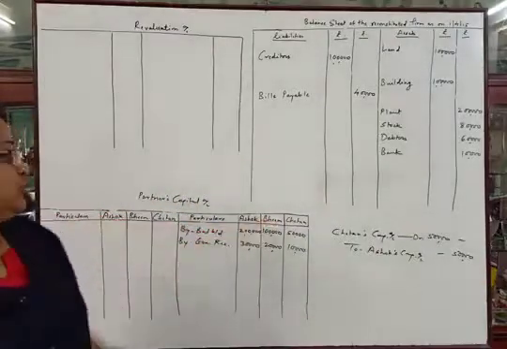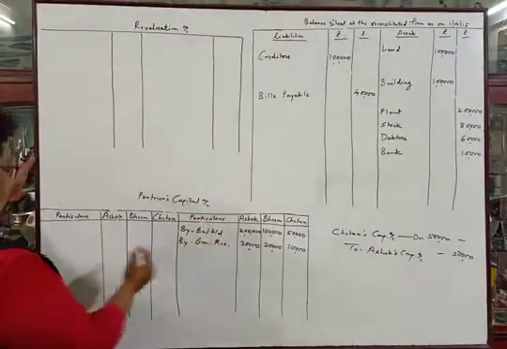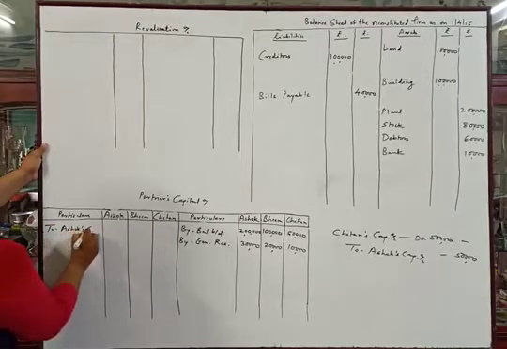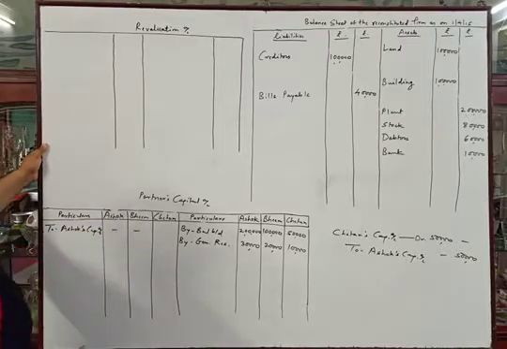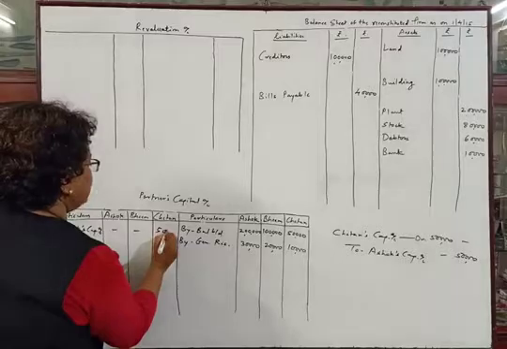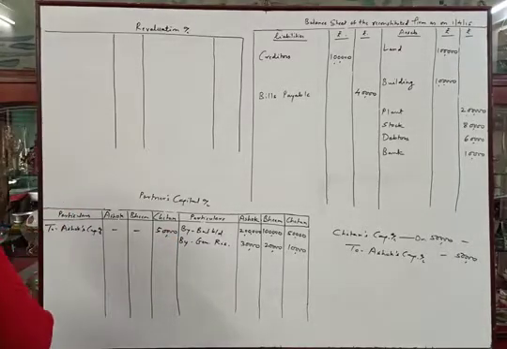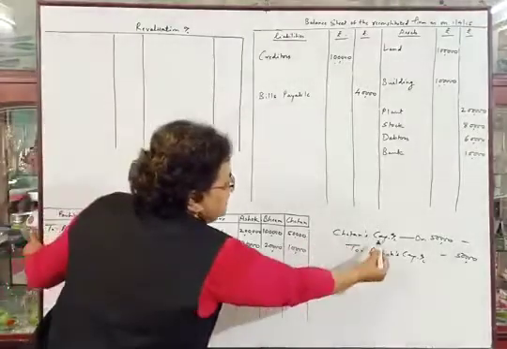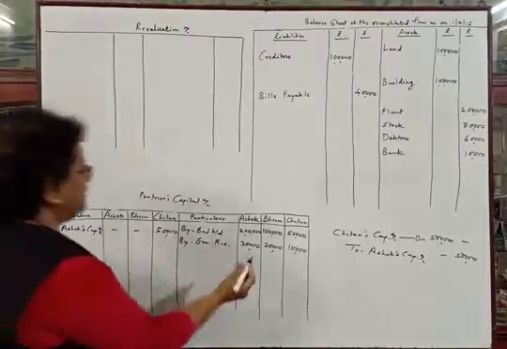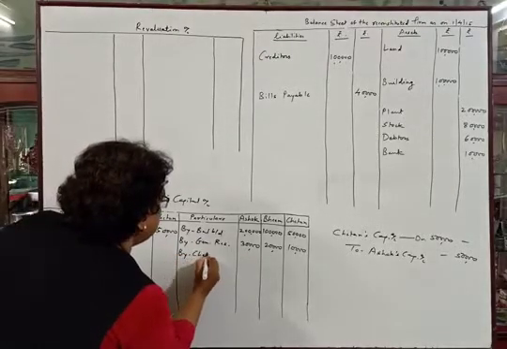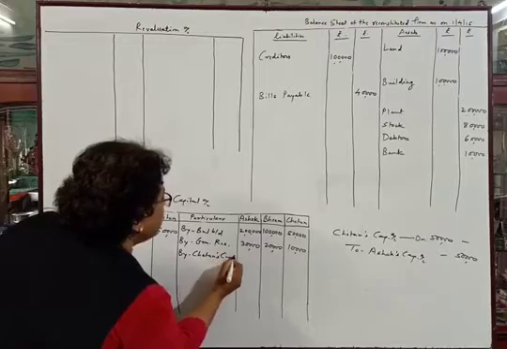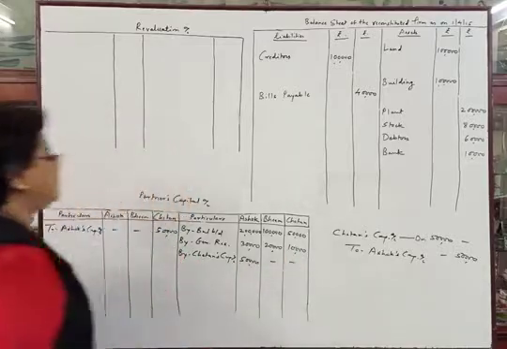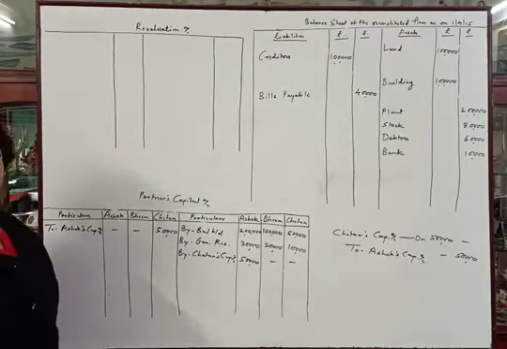Now we will make the posting of this entry into the capital account. Chetan's capital account should be debited to Ashok's capital account. Amount will be in Chetan's column, rupees 50,000. Then second posting: credit side of Ashok's capital account by Chetan's capital account, in Ashok's column rupees 50,000, dash in other columns. The first adjustment has been solved.